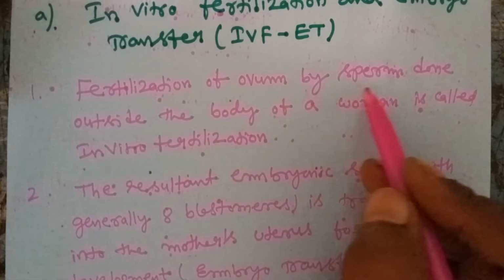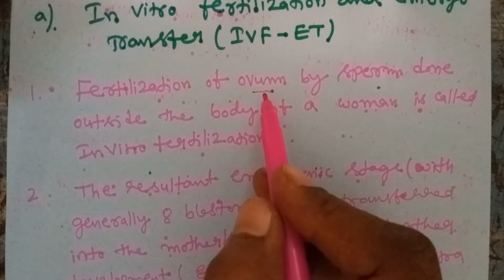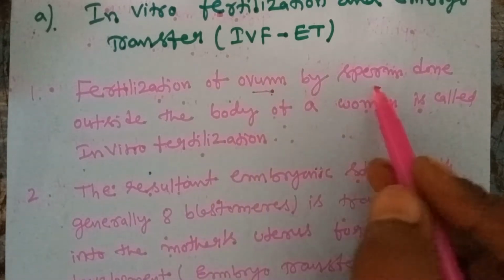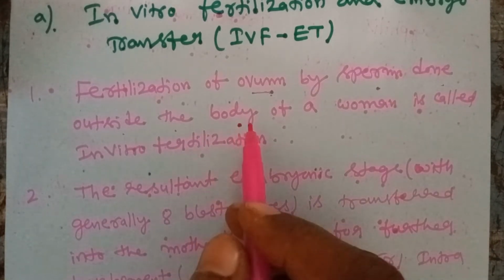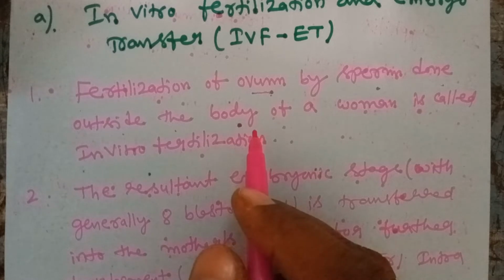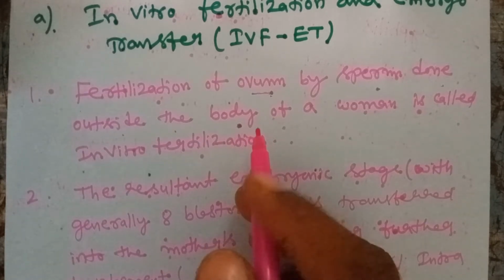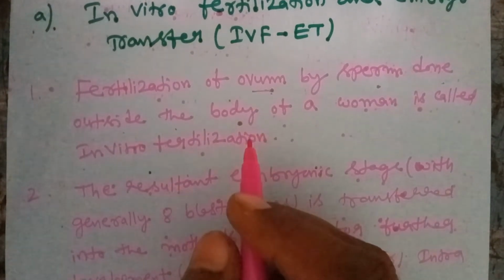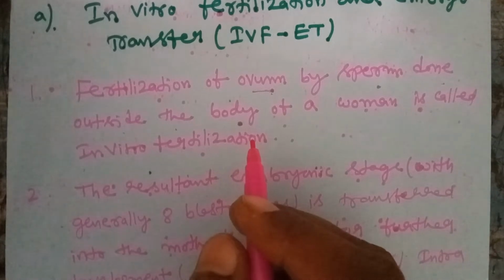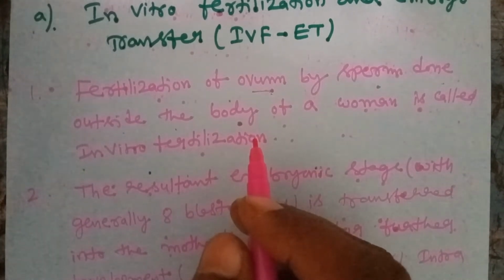Fertilization of the ovum by sperm is done outside the body. Inside the body, fertilization sometimes fails. Sometimes in the male body the sperm count is very low, or in the female body the egg is not developed, or there are fallopian tube problems.